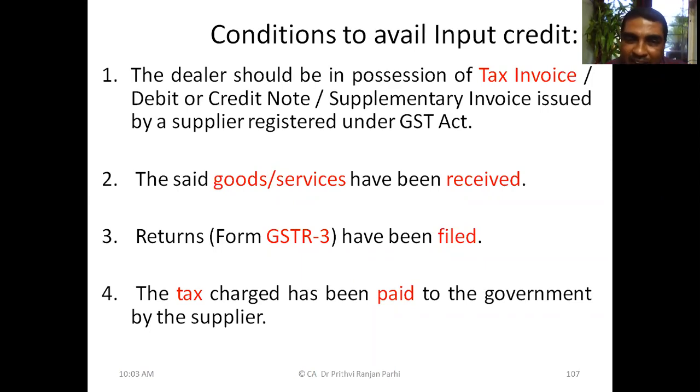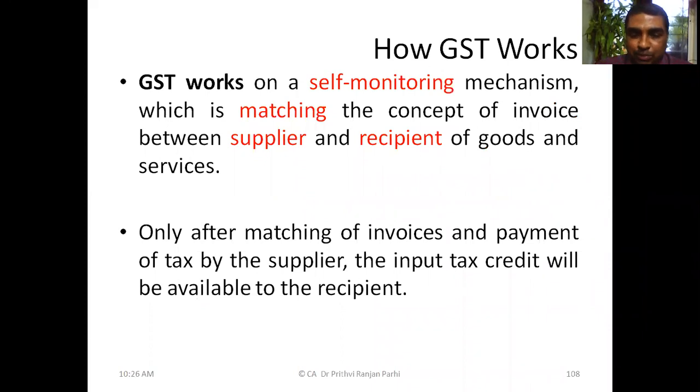He must have filed GSTR 3, and you must have received the goods or services, and you must have a tax invoice. So the first two points need to be complied with by the recipient. The second two points, point number 3 and 4, need to be complied with by the supplier. Supplier has to do this thing and recipient has to do this thing. Then only ITC credit is possible.